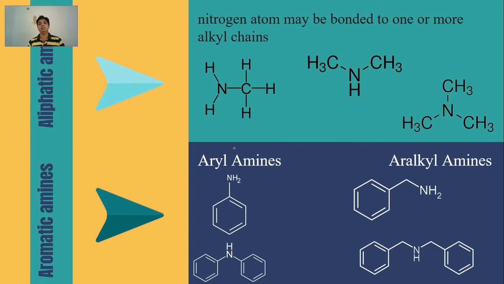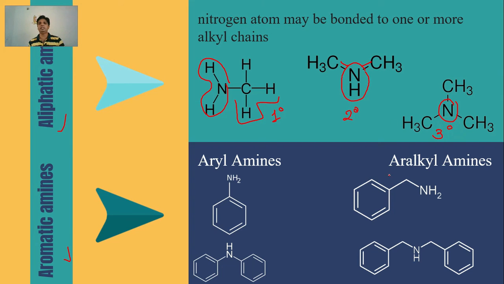Further, amines can be classified as aromatic and aliphatic amines. As the name suggests, aliphatic amines are amines in which the amine functional group is attached to an aliphatic structure. These are examples of aliphatic amines, where the amine functional group is attached to aliphatic side chains. So this is a primary amine, this is an example of a secondary aliphatic amine, and this is an example of a tertiary aliphatic amine.